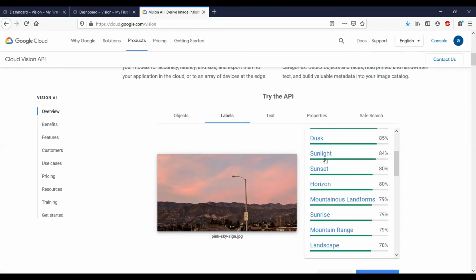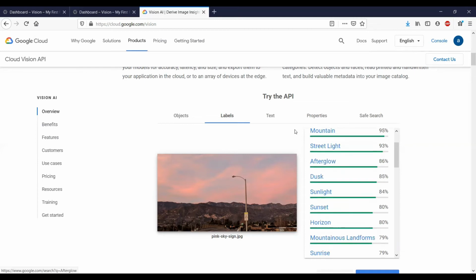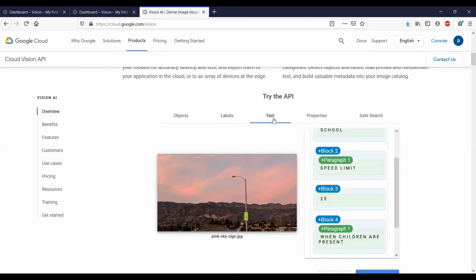Now let's move on to the text. What's interesting here is that we have OCR, or text recognition. It's really very hard to see, but there is actually a traffic sign on the street light, and you can see that the text in the traffic sign was partially red. Again you can see a green bounding box around the text in the traffic sign on the street light. It seems like it recognized the text as speed limit of 25 when children are present.